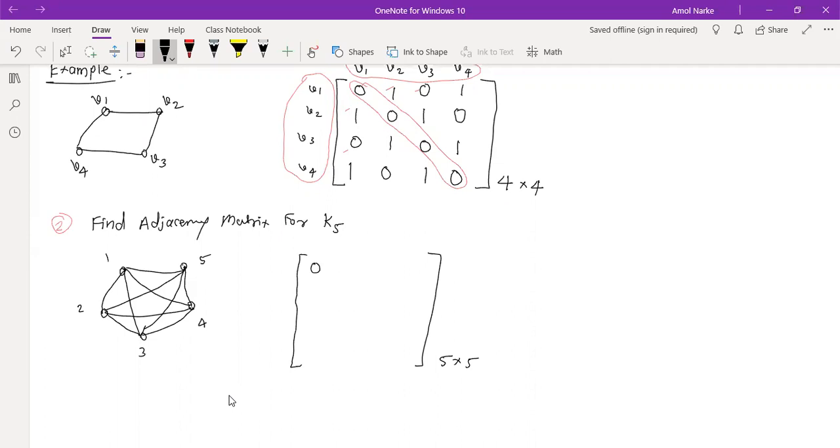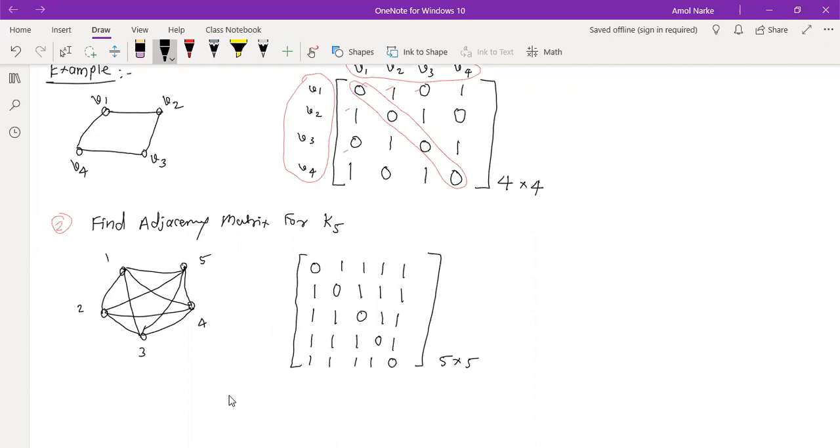What about next? 1, 1, 1, 1. Next: 1, 0, 1, 1, 1. Very good. Next: 1, 1, 0, 1, 1. Now you are getting it. Next is 1, 1, 1, 0, 1. Very good. Last one is 1, 1, 1, 1, 0.